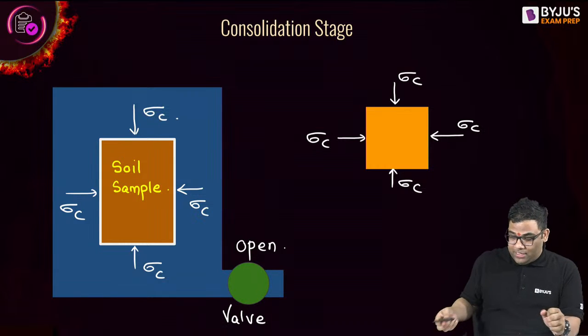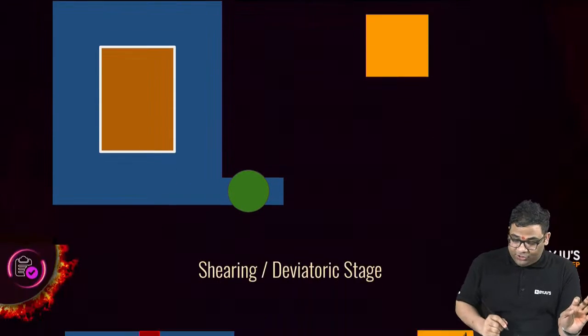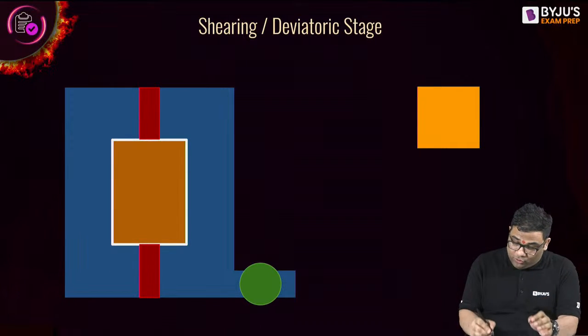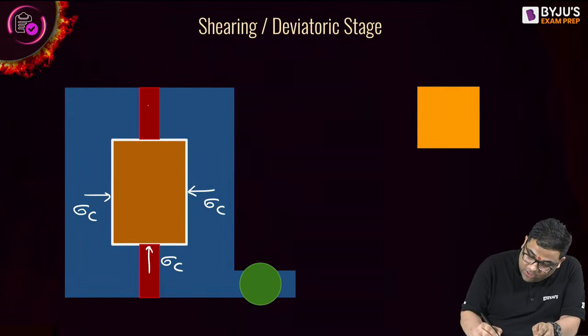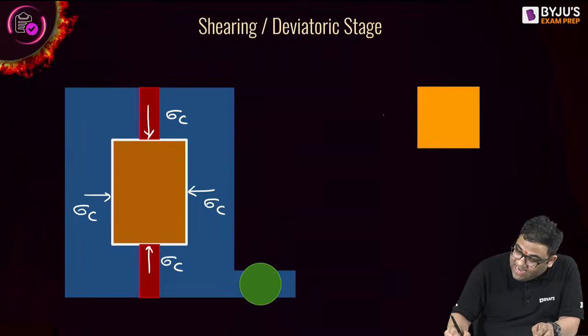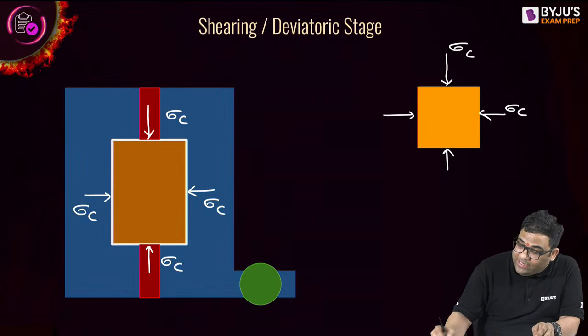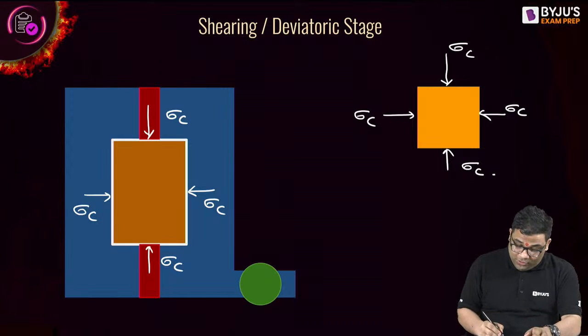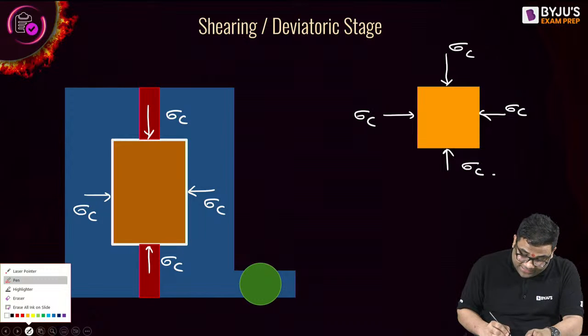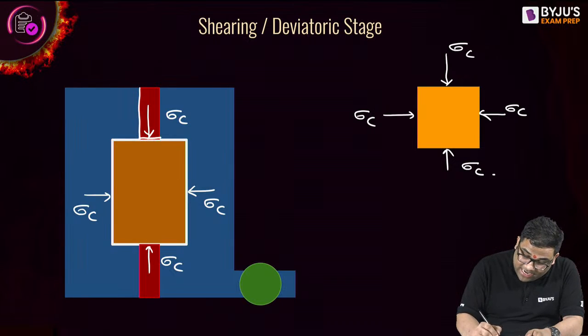Right? Very good. Now, this is the consolidation stage. In the deviatoric stage, what will already be there? Already the confining pressure will be acting all around when we go to the deviatoric stage. Right? All around. Now, what will we do? We will apply additional stress. You can see the additional axial load is applied.